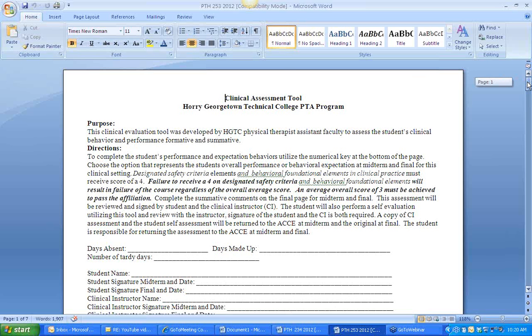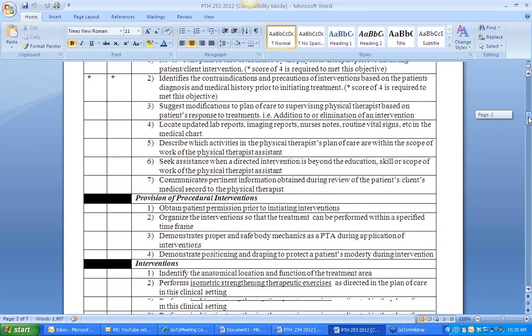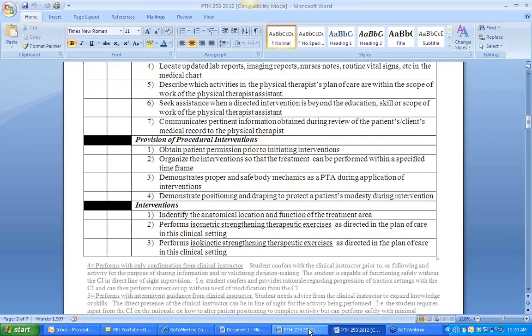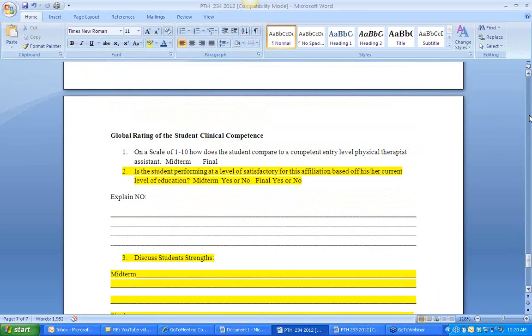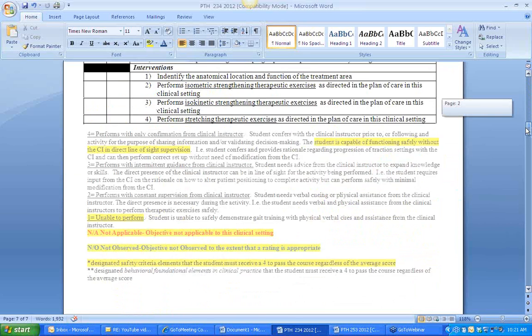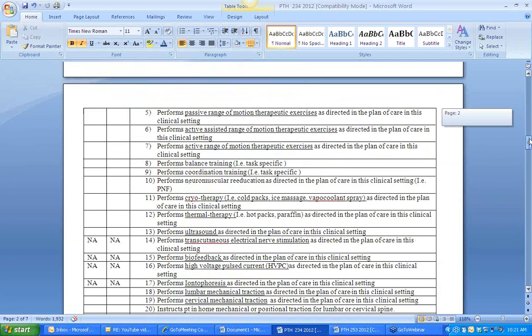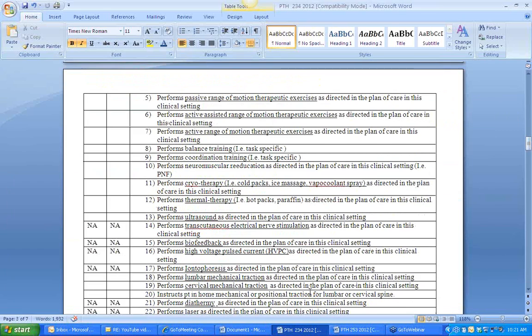Yeah, go down to the second page, Sean, and I can show you the biggest difference between them. Keep going down, just right under interventions, if you would, for me. That's probably the best. This is 253. Let me go back to 234, and I'll go to the second page there as well. It may be the third page, Sean. Okay, here's interventions here, right? Yeah, go down to the third page for me. There I can show you the biggest difference. Okay, right here. This is 234.